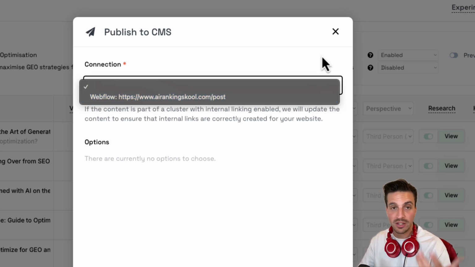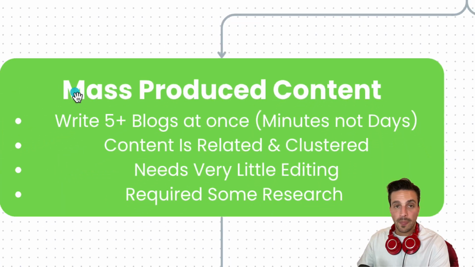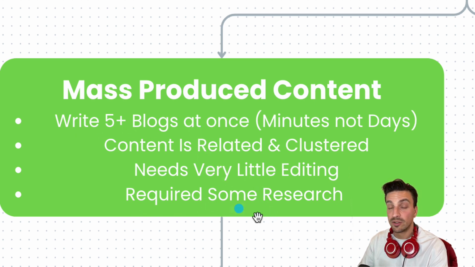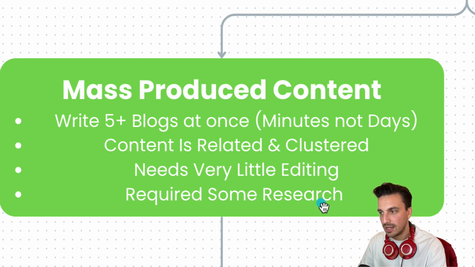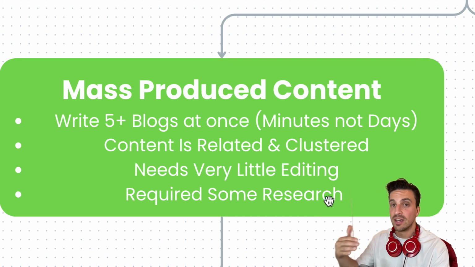that are going to help us rank and increase our topical authority about GEO. So we mass produced the content. We wrote more than 5 blogs at once. The content is clustered and related to each other. It needs very little editing, and we did some research. We found the frequently asked questions that people are asking about that, so we're answering those, therefore giving the user a lot of value.